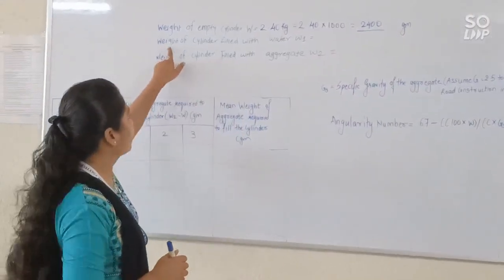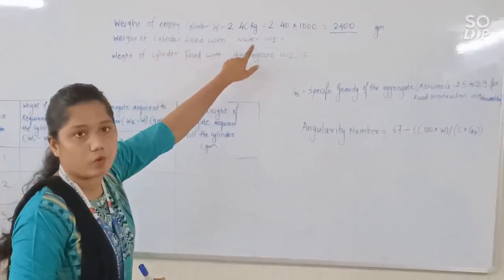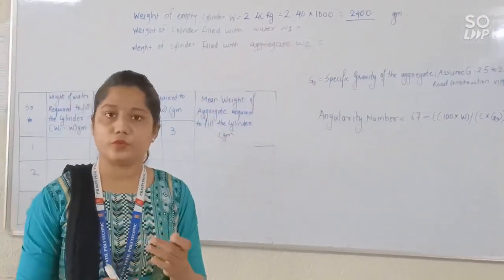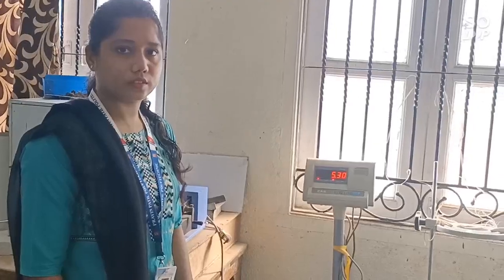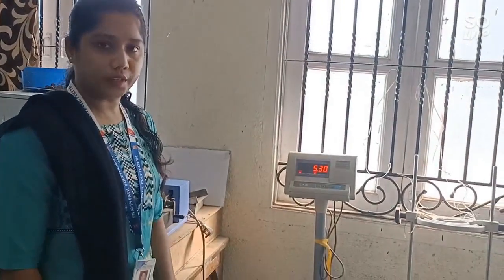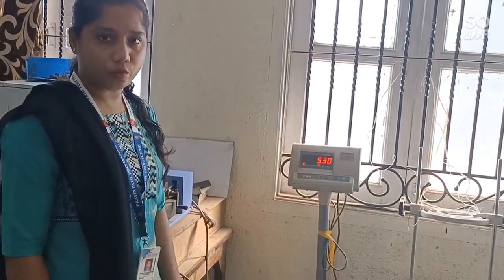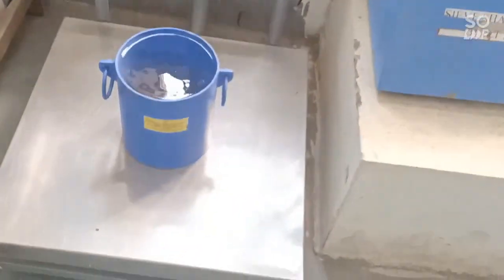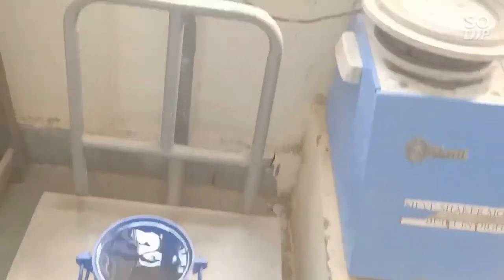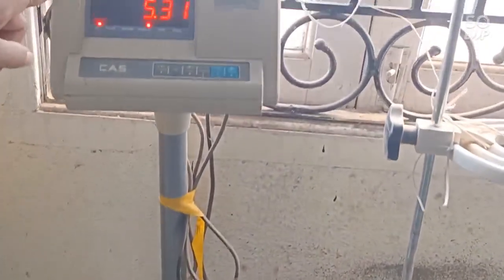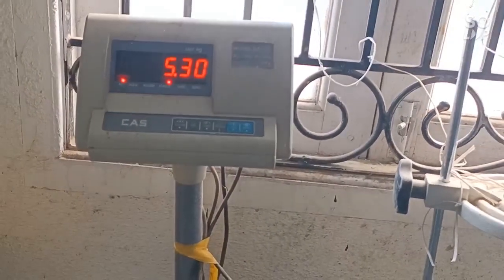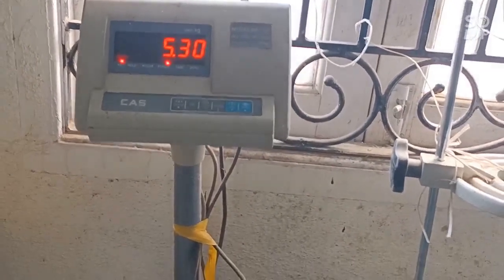Okay. Now we find the weight of the cylinder filled with water, that is W1. Now we are going to take the weight of the cylinder filled with water. You can see this is a cylinder which is filled with water. The weight is 5.30. Wait a few minutes for the reading to become constant.